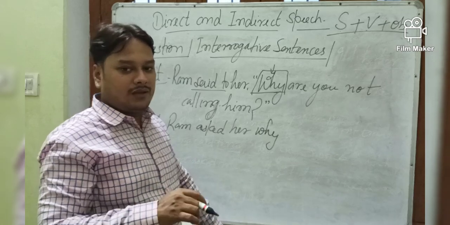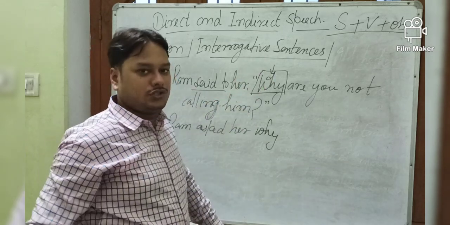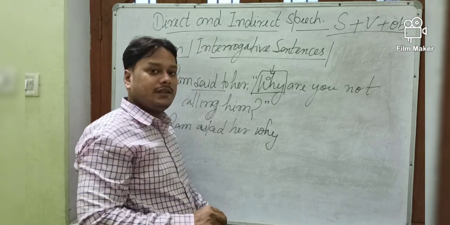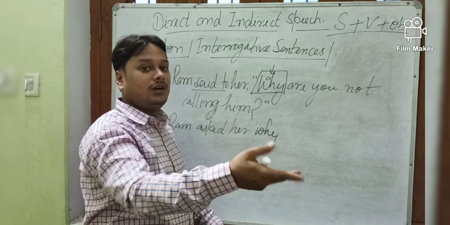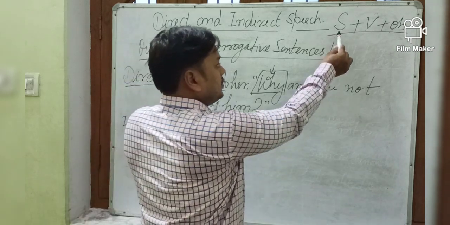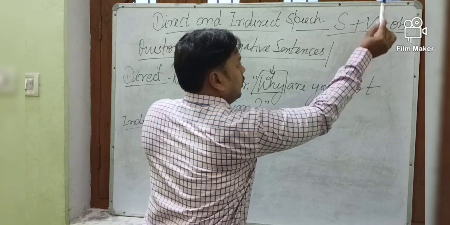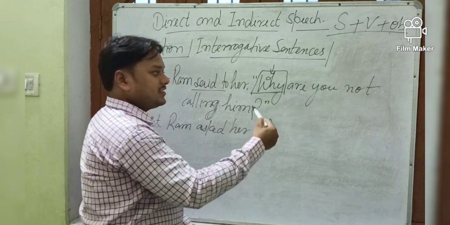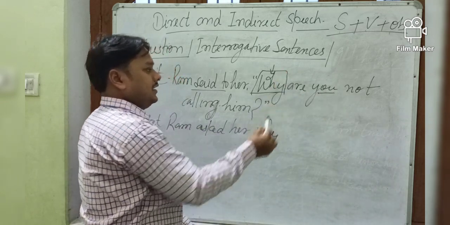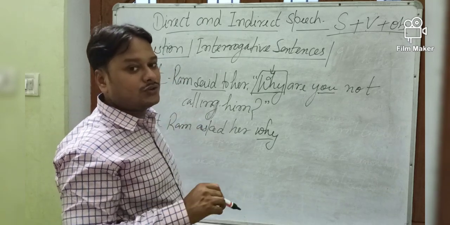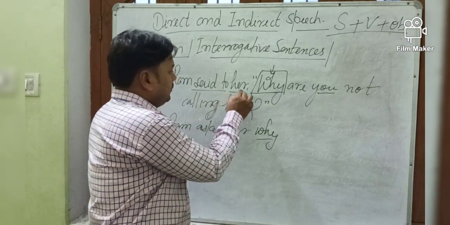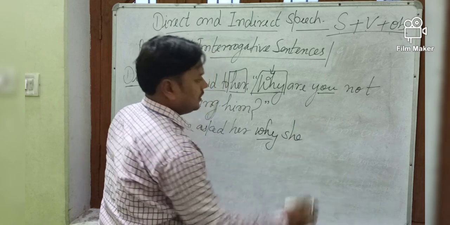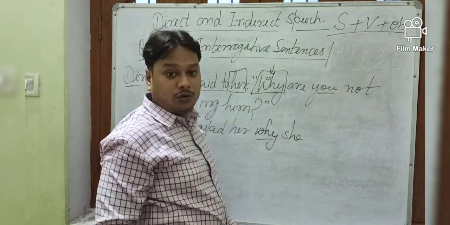Once again, the same rule applies as in the yes-no type question. After writing this interrogative word, the sentence will be written as a simple sentence: first subject, then verb, then object. So after writing this why connector, what subject is there? You, second person. Second person will be changed according to the object of the reporting verb. The object is her, so we write she. After the subject, what do we write?